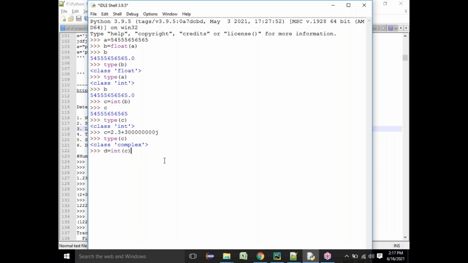Can you please tell me? See, integer has only real part, right? So you are only doing conversions. You are not changing the data. You are not removing the data. Understood, right? You are not removing the data. Okay.